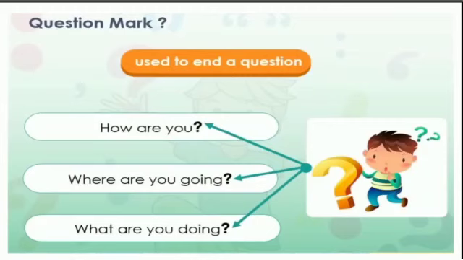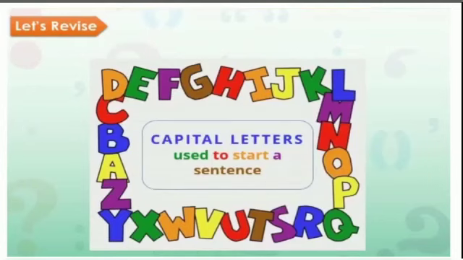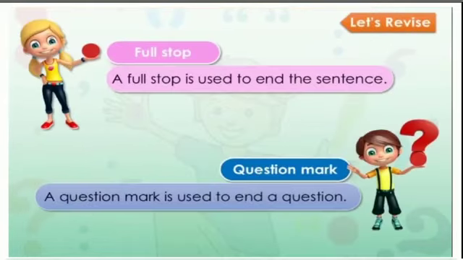Now, let us revise once again. Capital letters are the big alphabets used to start a sentence. Special names also start with a capital letter. Full stop is always used to end a sentence. Question mark is always used to end a question.